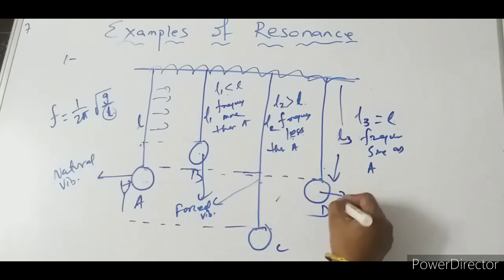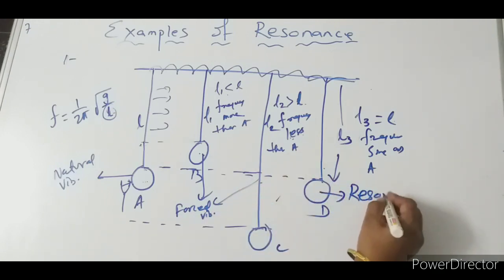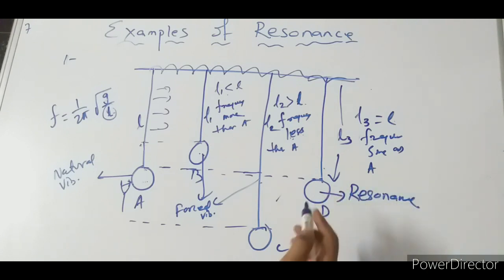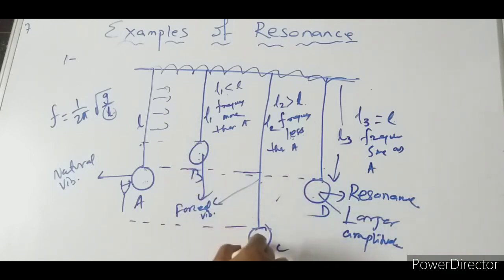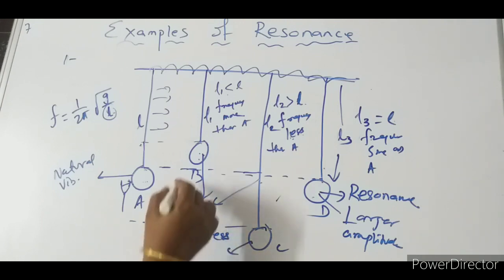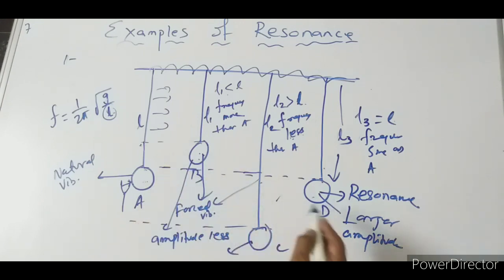Resonance will take place. So here the body will vibrate with resonance, the phenomenon of resonance, and with a larger amplitude. But in these two cases, the amplitude will be less. In this case amplitude is less, and this case also amplitude is less. So whatever this one vibrates with, the same amplitude is here and resonance takes place.